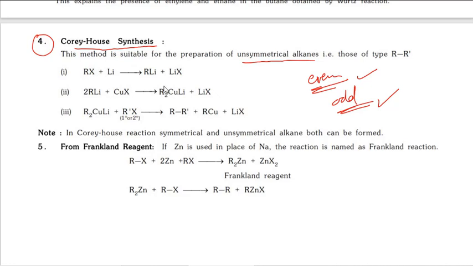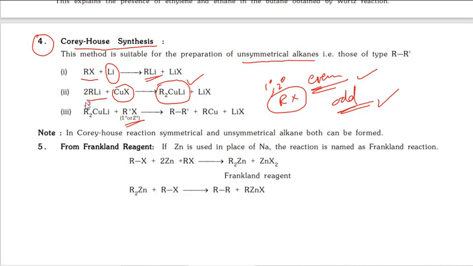Here this Gilman's reagent is there, R2CuLi. This is known as Gilman's reagent. So first of all we have to prepare this reagent. We take RX, alkyl halide, react with lithium, it forms RLi. Then this RLi reacts with copper halide, giving R2CuLi. Then whenever this reagent reacts with alkyl halide, the note point is that only primary and secondary RX react.